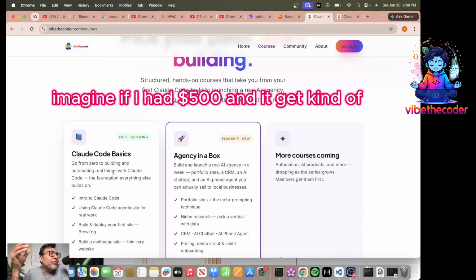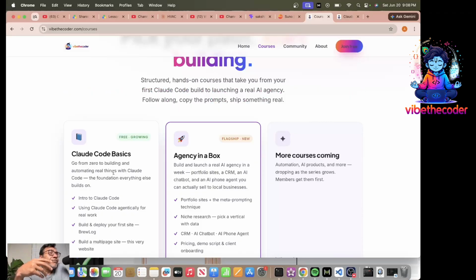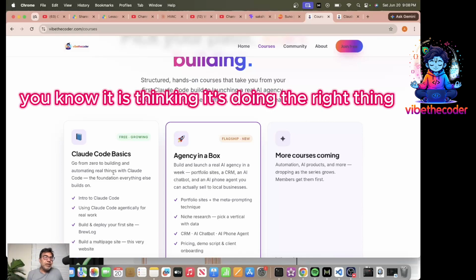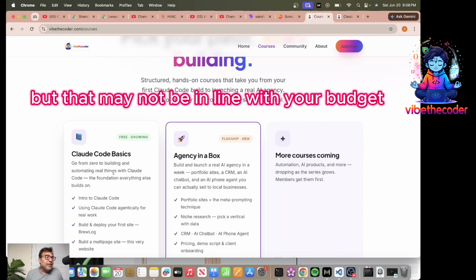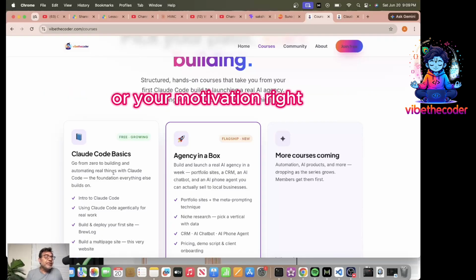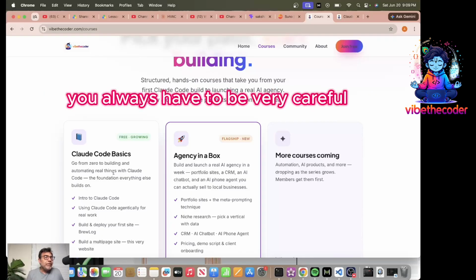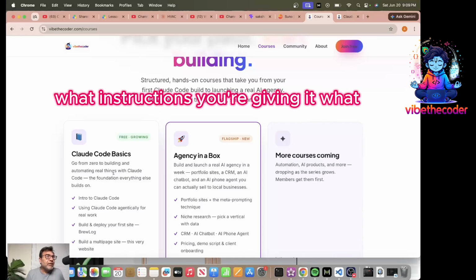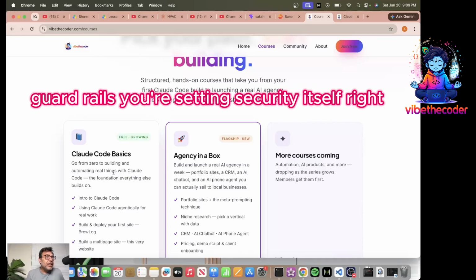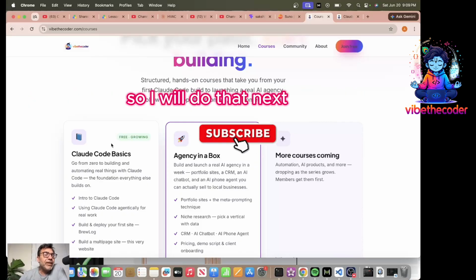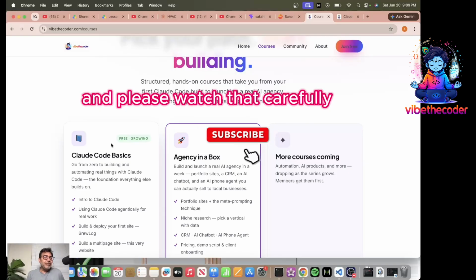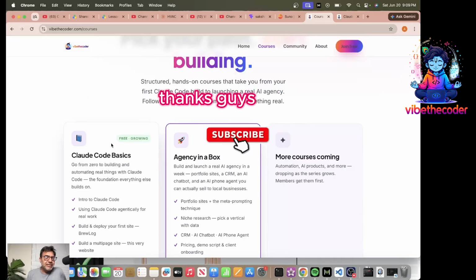It is thinking it is doing the right thing, but that may not be in line with your budgets or your motivation, right? So you always have to be very careful what access you are giving it, what instructions you are giving it, what guardrails you are setting, security itself. So I will do that next, and please watch that carefully. Okay, great. Thanks, guys. This was a great lesson.